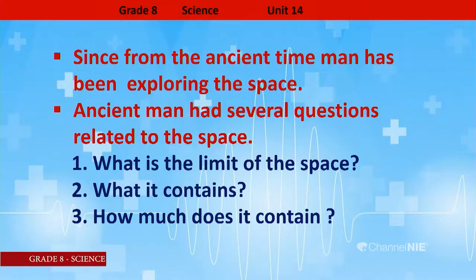Then what are the questions? What is the limit of space? That was the first question they had. And the second one, what does it contain? And the third one, how much does it contain? Shall we focus on those three questions again? What is the limit of space? What does it contain? And finally, how much does it contain? Those were the three questions early ancient man had.